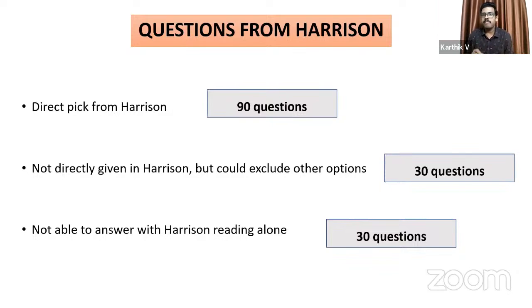So again, I want to emphasize that whatever questions came directly from Harrison are not all easy questions, and all questions that were not from Harrison were not difficult ones either. So that's actually a mix of questions.